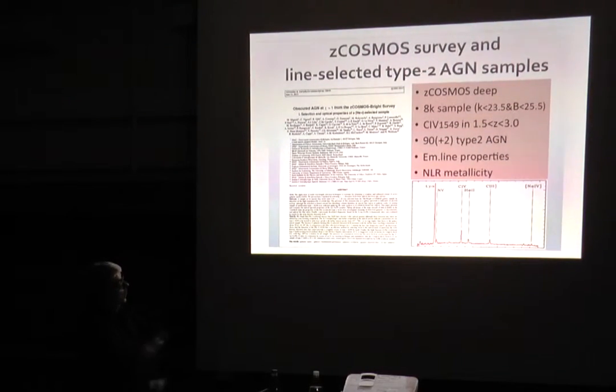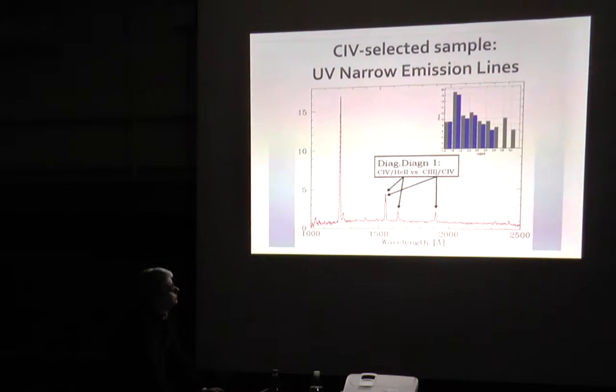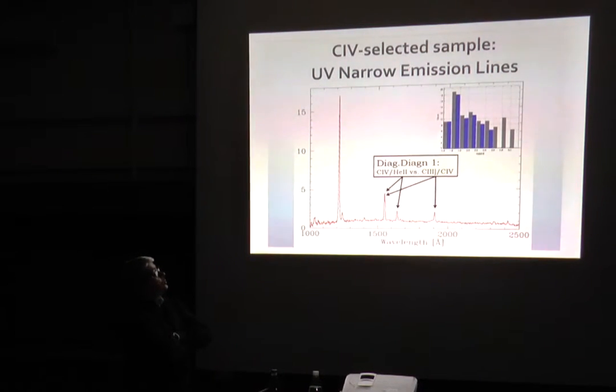and in particular, we will try to use these emission lines, as you can see in the composite spectrum at the bottom of the slide, to obtain the metallicity of the narrow-line region gas. So as you can see, in the UV spectrum of the type 2 AGN there are a lot of strong emission lines. So we can try to use these lines to build a diagnostic diagram.